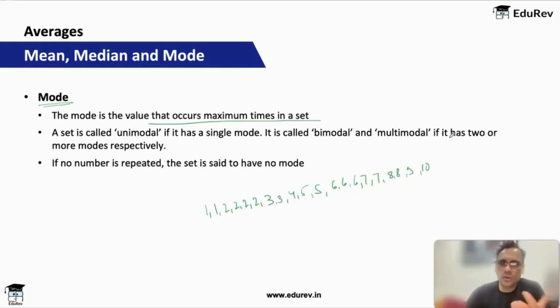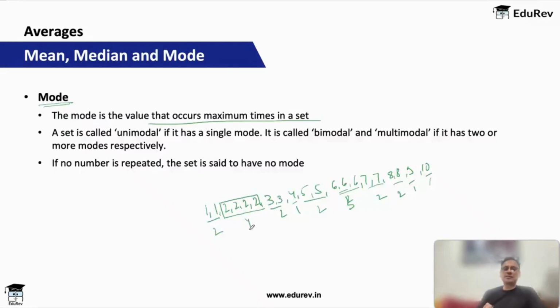For mode, normally you need big data, otherwise for 5-10 data points it does not make sense. But when you have too much data, you make bar charts, you make columns for all of them, and you will see that 2 will stand out the highest because 2 has 4 values. That means 4 people have got 2. 3 is 2 people, 4 is only 1, 5 is 2 people, 6 is 3 people, 7 is 2 people, 8 is 2 people, this is 1, this is 1, this is 2. So 2 is 4 people, that is the highest, so this will become the mode.